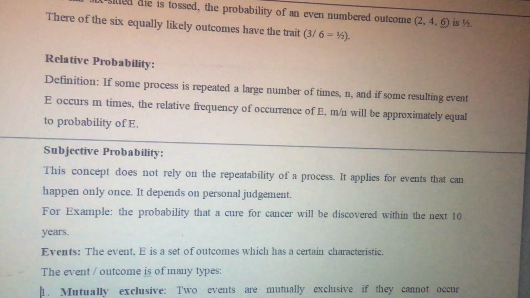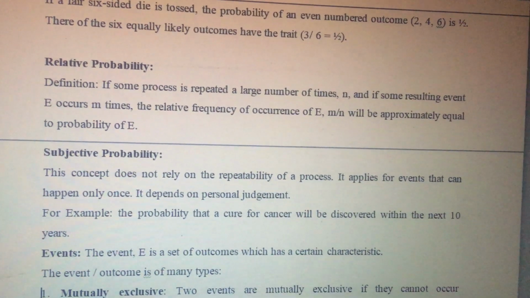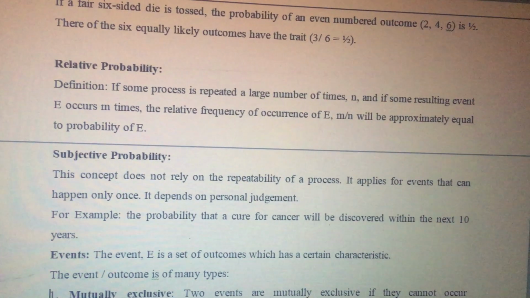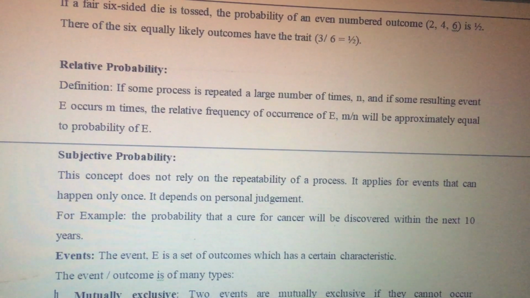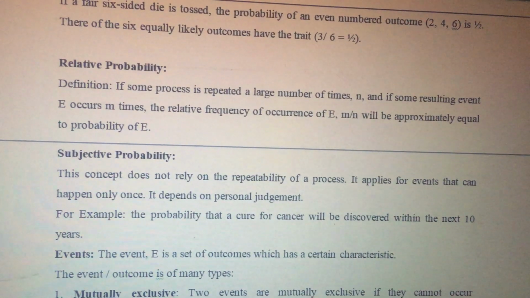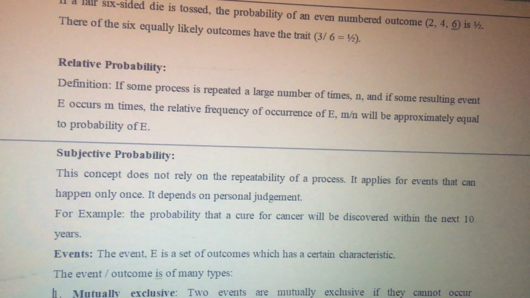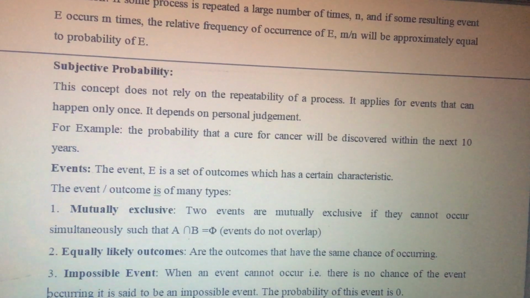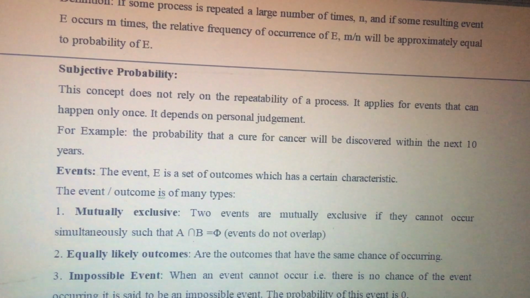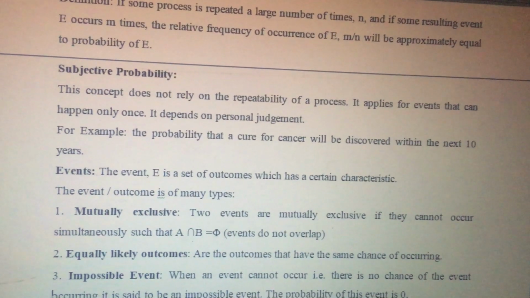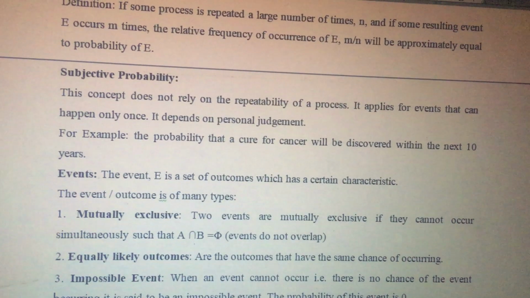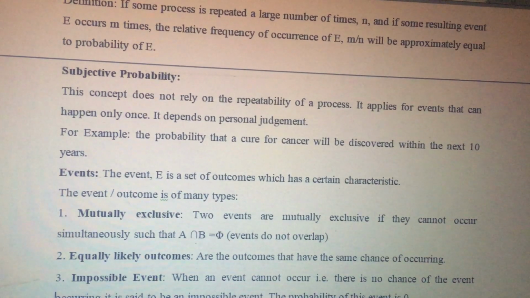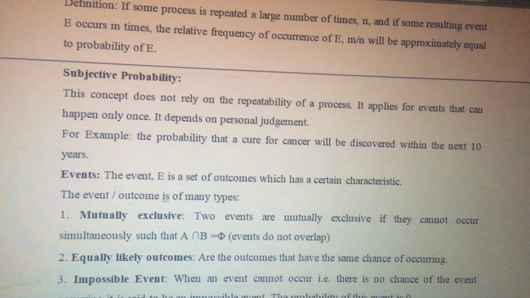Then what is relative probability? If some process is repeated a large number of times, n, and if some resulting event e occurs m times, the relative frequency of occurrence of e, m upon n, will be approximately equal to the probability of e. Subjective probability: this concept does not rely on the repeatability of a process. It applies to events that can happen only once. It depends on personal judgment. For example, the probability that a cure for cancer will be discovered within the next 10 years.